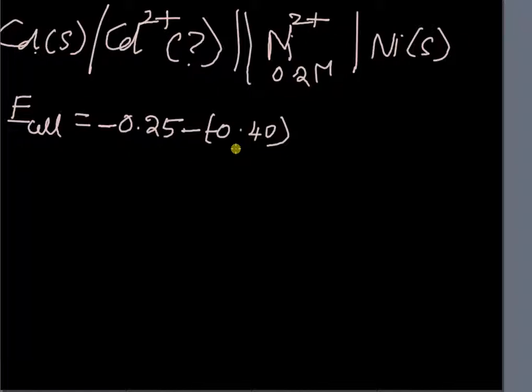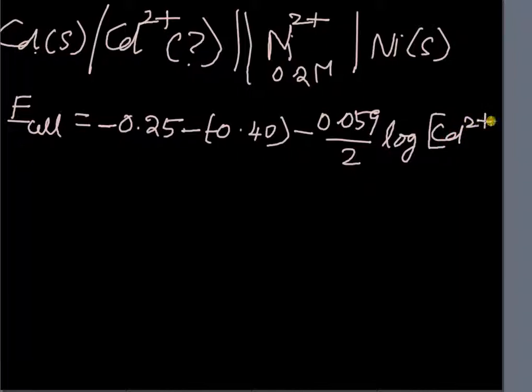So that gets reduced to 0.15 minus 0.059 by 2 logarithm of. Here also the number of electrons involved is only 2 because both are bivalent. Now the anode ion is cadmium, the concentration of which we do not know, so Cd2+ by the concentration of nickel, which is 0.2 molar.